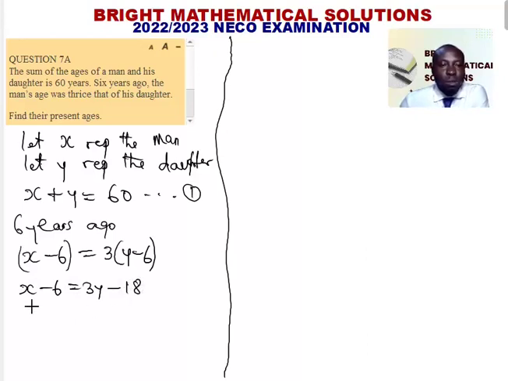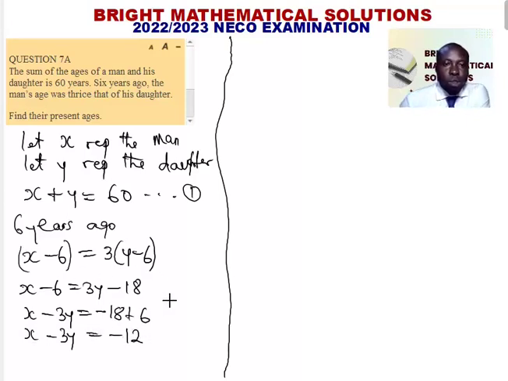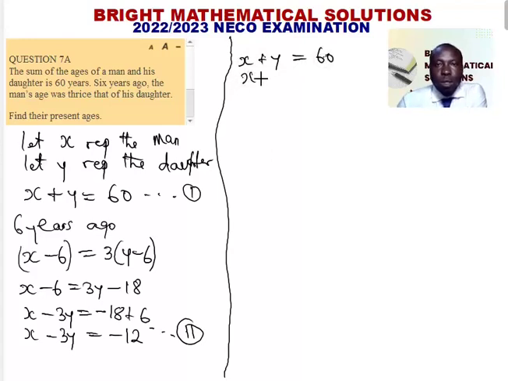So let us bring this together such that X minus 3Y equals minus 18 plus 6. So X minus 3Y equals minus 12. So let us call this equation 2. Now let us resolve this by simultaneous equation. So X plus Y equals 60. X minus 3Y equals minus 12.